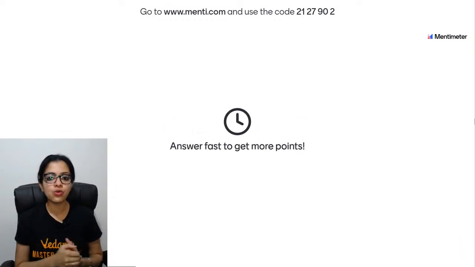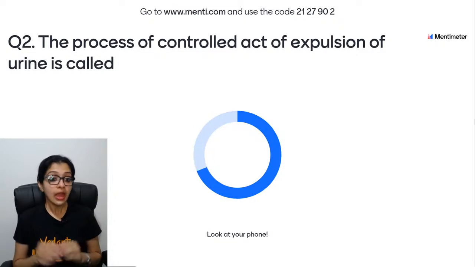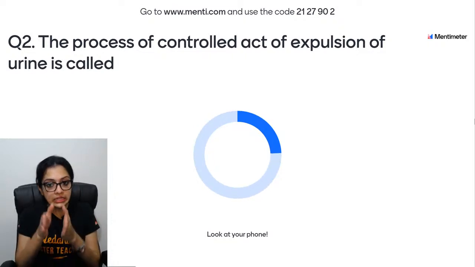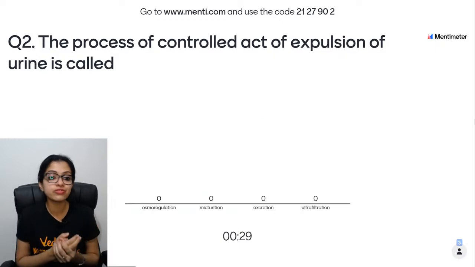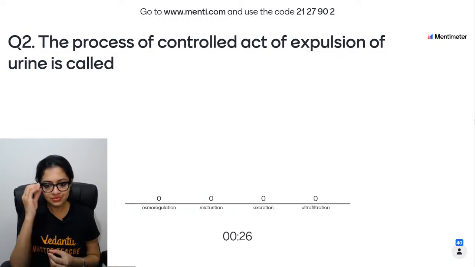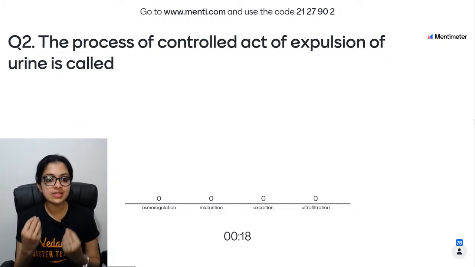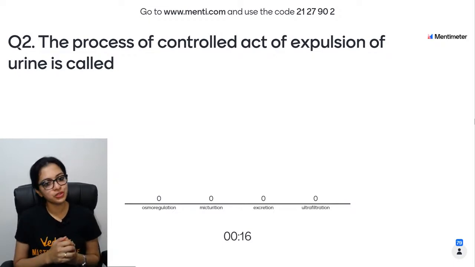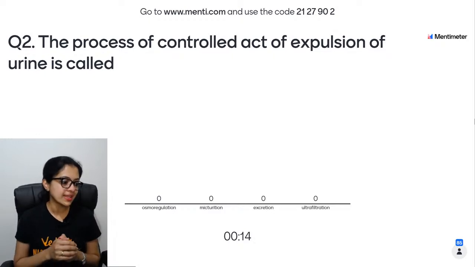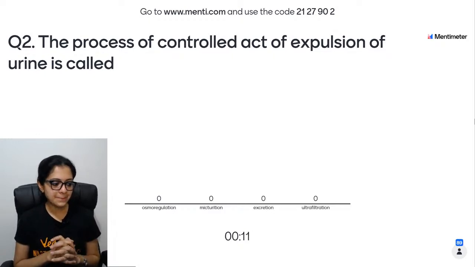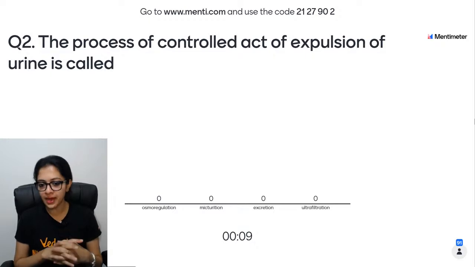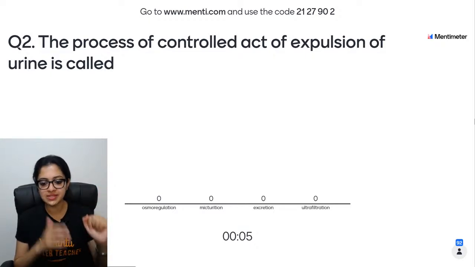Let us now go on to question 2. The process of controlled act of expulsion of urine. What do you call it? Osmoregulation, micturition, excretion, or ultrafiltration. The process of controlled act of expulsion of urine. What do you call it? Done, says Soumya. Nice. Last 5 seconds for you.